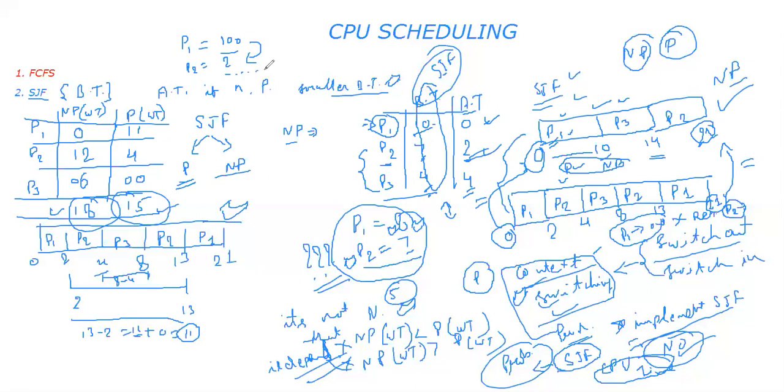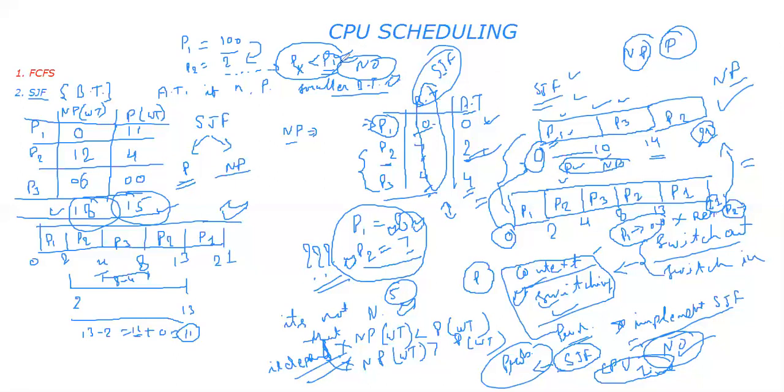Now, all other processes which are arriving, the Px processes, want to execute for less than P1. So will P1 get a chance at any point of time? The answer is no. Hence, P1 will never get a chance for execution. It will wait for infinite time.